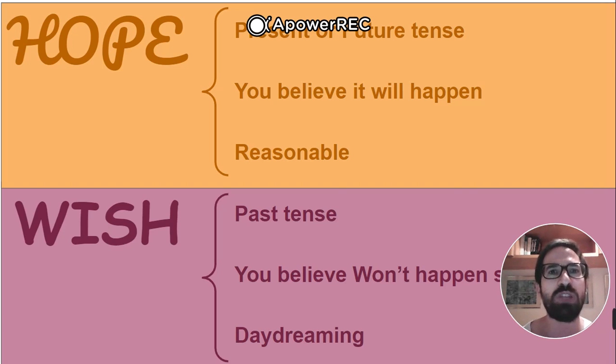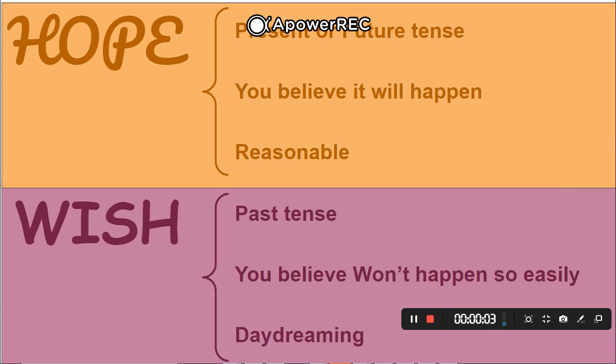Okay? When we use the verb wish, we have to use the past tense. And we believe that something won't happen so easily. It's kind of like you're daydreaming. I wish I could be a superhero. Or I wish I were a millionaire. Okay? By the way, pay attention.